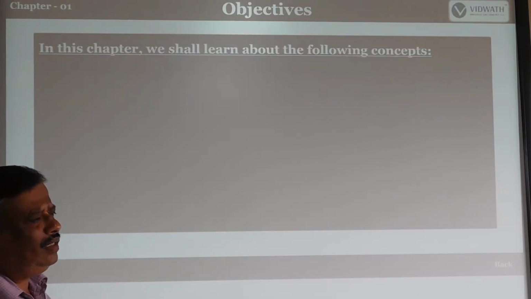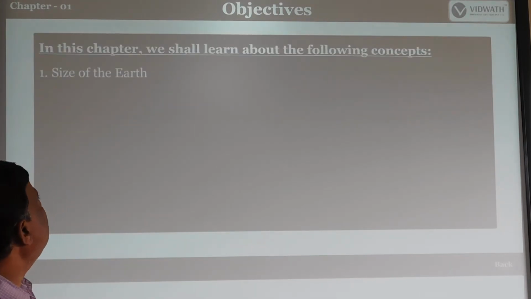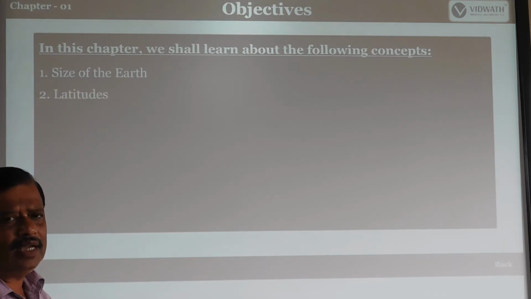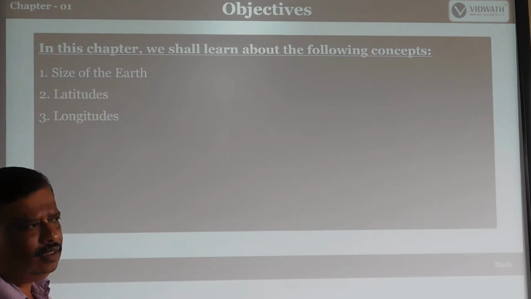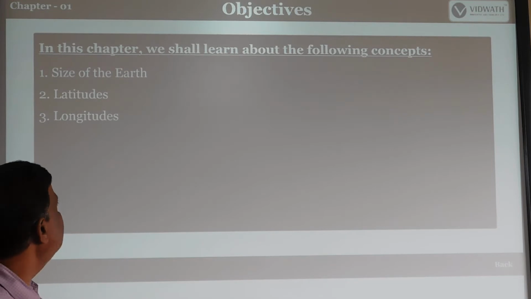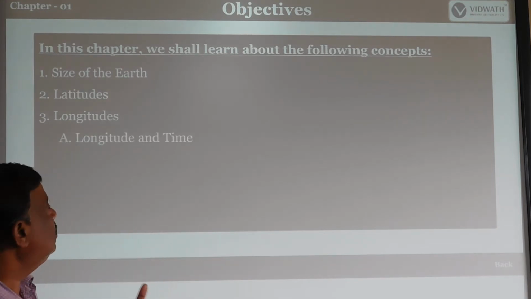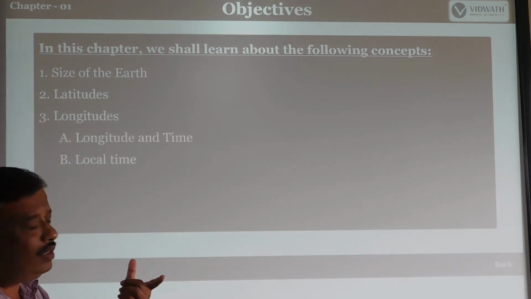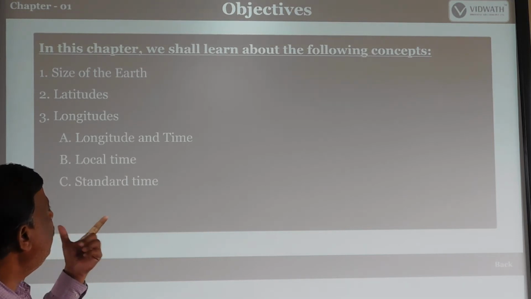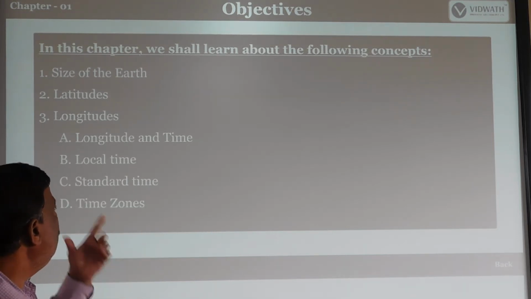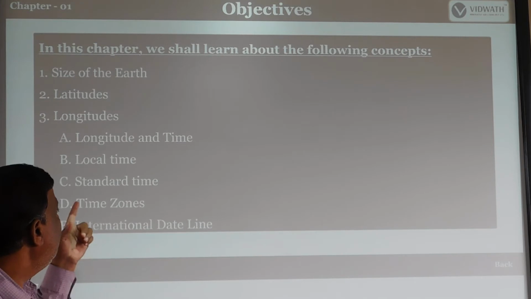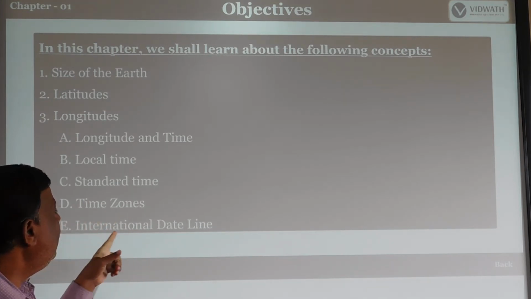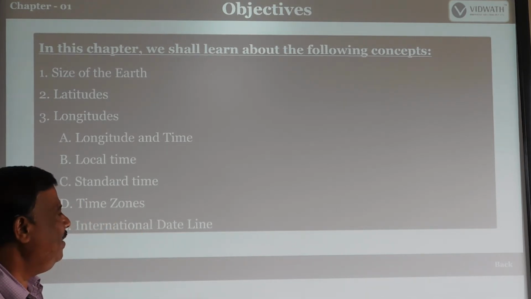We shall learn in this chapter. First one, size of the earth. What is the size of earth? 510 kilometer. Next we will discuss what are the latitudes and what are the longitudes, and timings of local time, standard time, time zones, and international dateline.